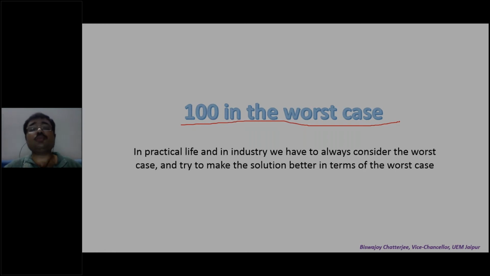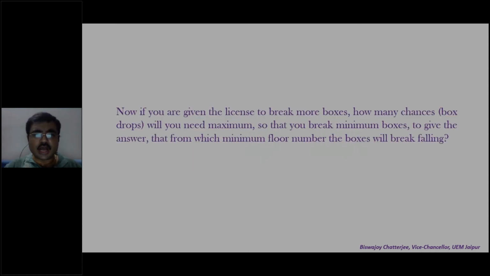You need to make this worst case better. How to do it? You are now given the license to break more boxes. Now, how many chances or how many box drops will you need maximum now in the worst case, so that you break minimum boxes to give the answer that from which minimum floor number the boxes will break falling?